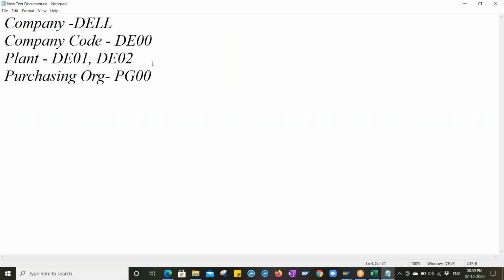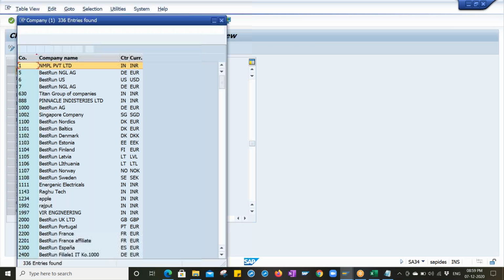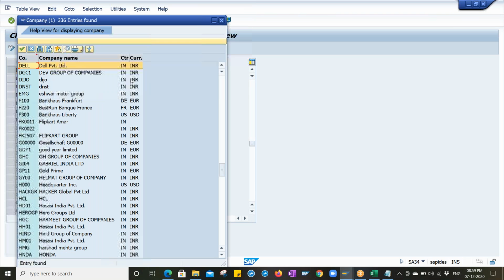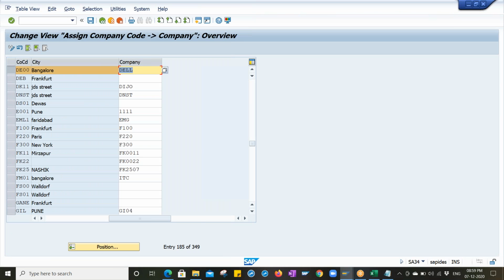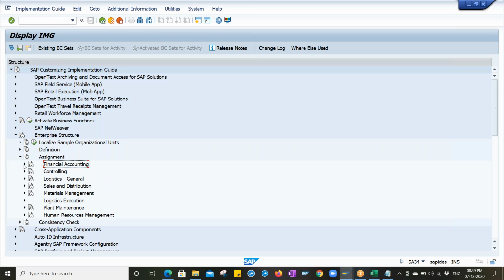Already I made Dell, right? You can find it from here, or you can type it, whichever is easiest for you. We are assigning this company code to company. Save it. Saved. Assignment is done. Close this financial accounting segment.